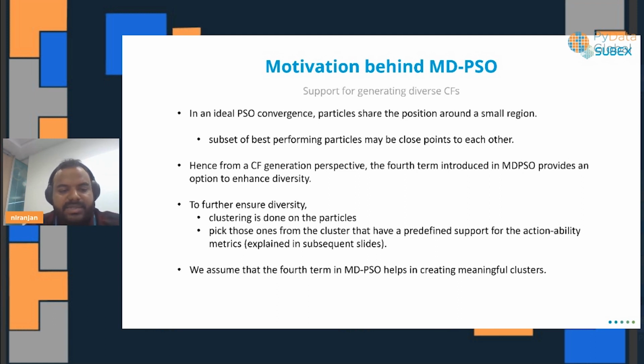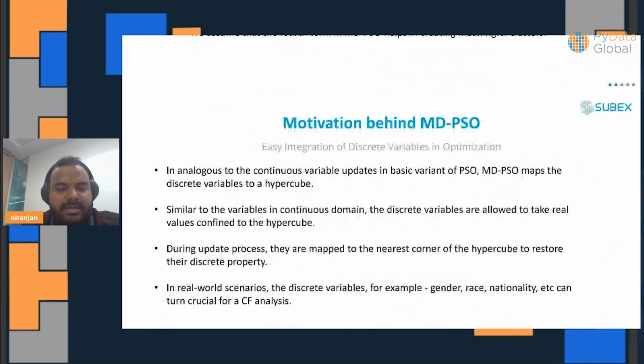It gives us that information, or the fourth element, as our fourth term as I described, it helps us enhance or gives us solutions which enhance our diversity. Subsequently, we also use a clustering approach on the particles generated by the optimization algorithms, and then we use clustering on top of that to pick different points from the various clusters, so that the counterfactuals generated can guarantee some form of diversity within it. Now this is how we try to address the problem of diversity, right?